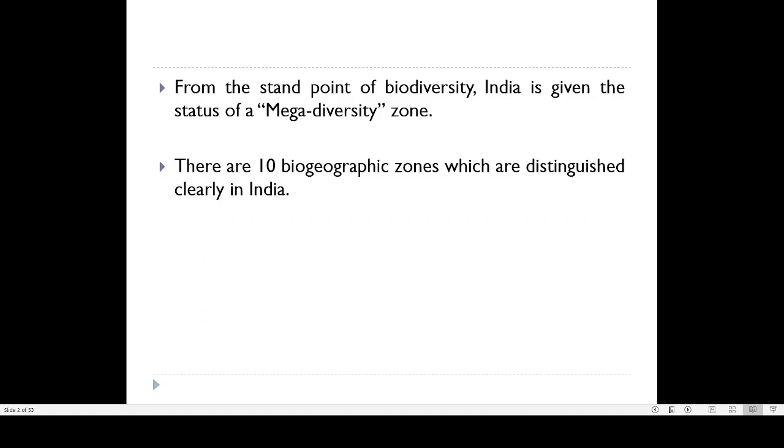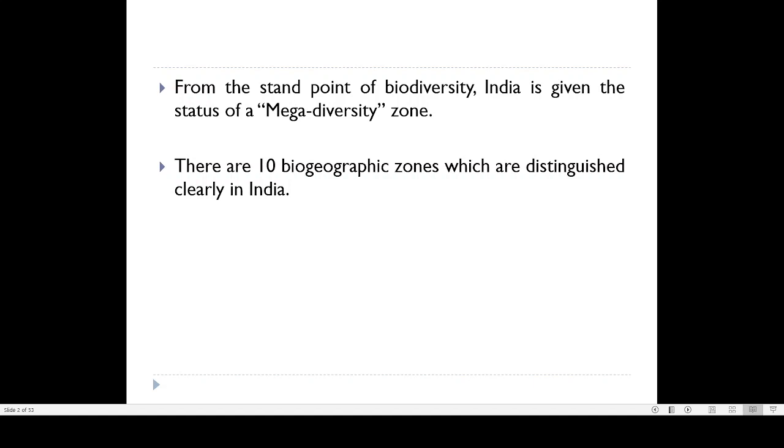If you look at the various regions of India, the north of India is different from the south of India, the west of India is different from the east of India. Every part of India is different in its landscape, its climate, its rainfall, its temperature, etc. Everywhere in India is different. And this difference is also present in the diversity of plants as well as animals. Because of that, we are now calling India a mega diversity region.